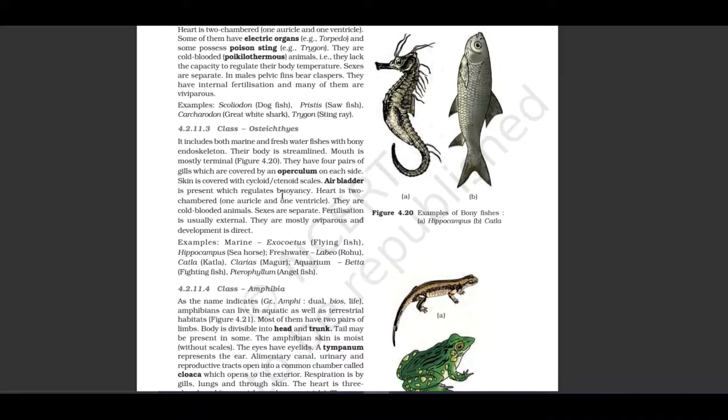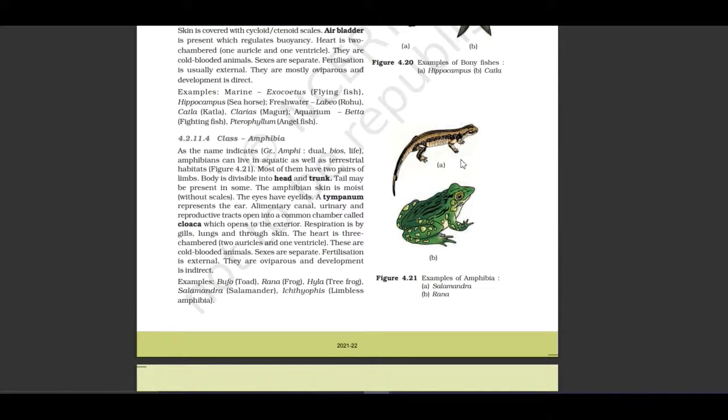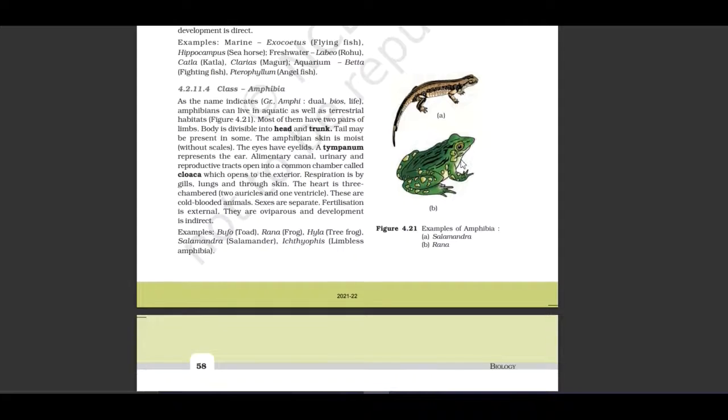Let us see the pictures of Hippocampus. And here is the katla. Let us see the class Amphibia. As the name indicates, amphi means dual, bios, life. Amphibians can live in aquatic as well as terrestrial habitats.